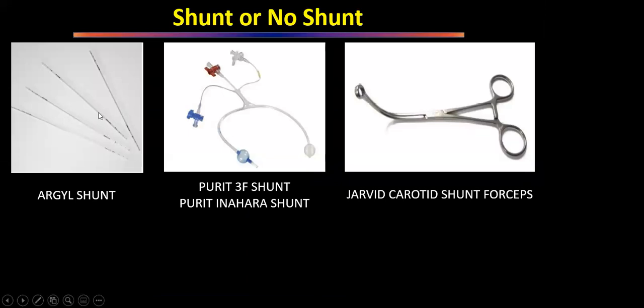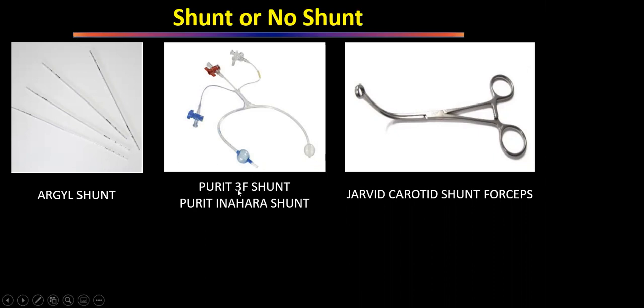And when we are putting the shunt, we have to put a thread, do it 1/3, 2/3. The one portion goes into the internal carotid artery, the 2/3 portion goes below. And with the thread, we know how much we have gone in. We have a radio opaque shadow, in case we need monitoring. But in this, we have to put the clamp. After putting the shunt, we have to clamp the artery again.